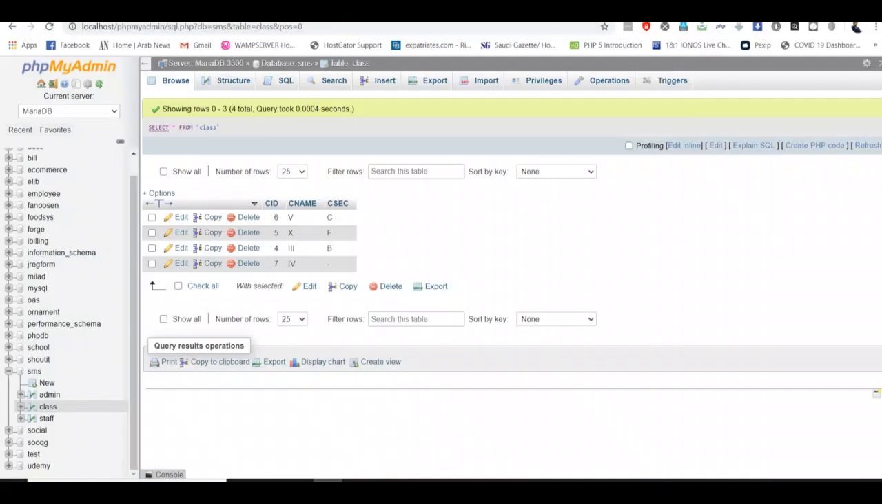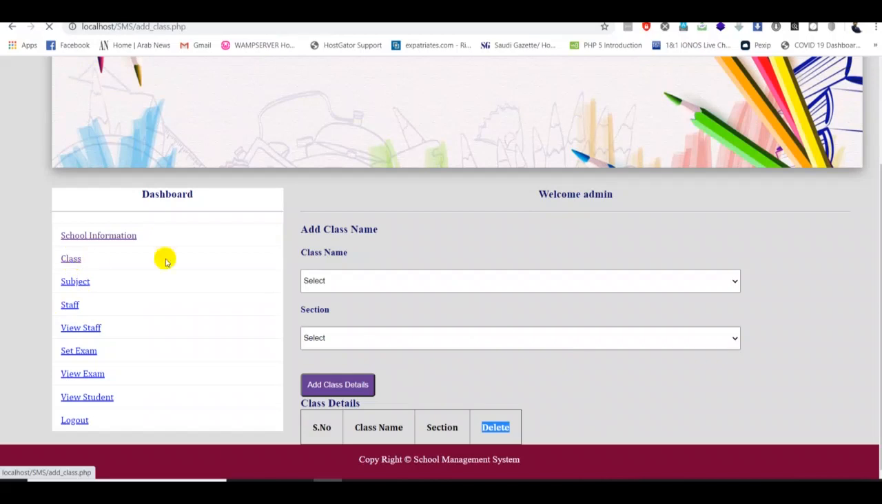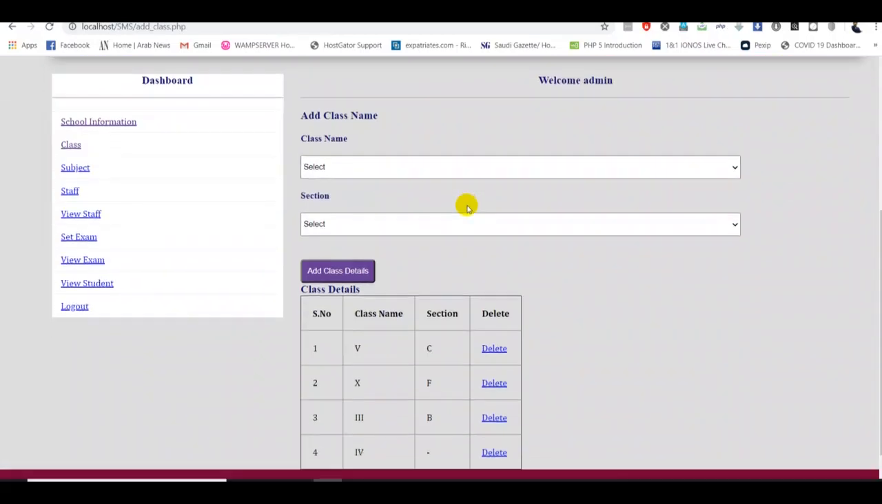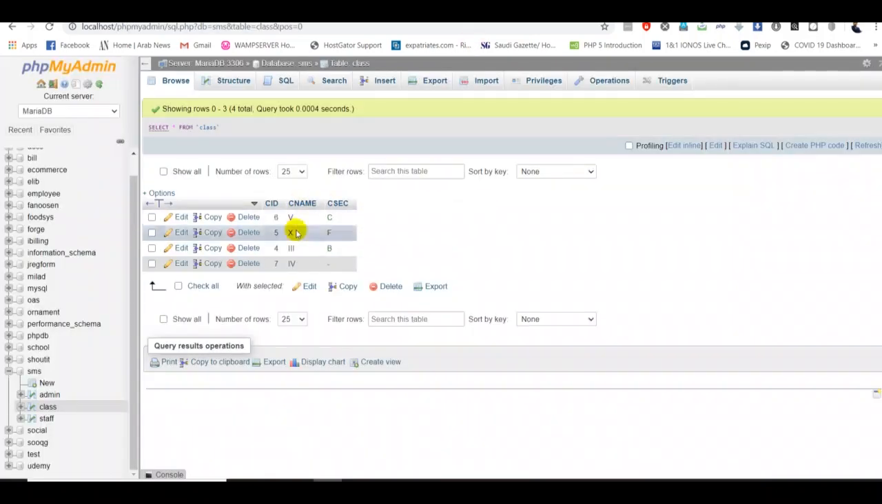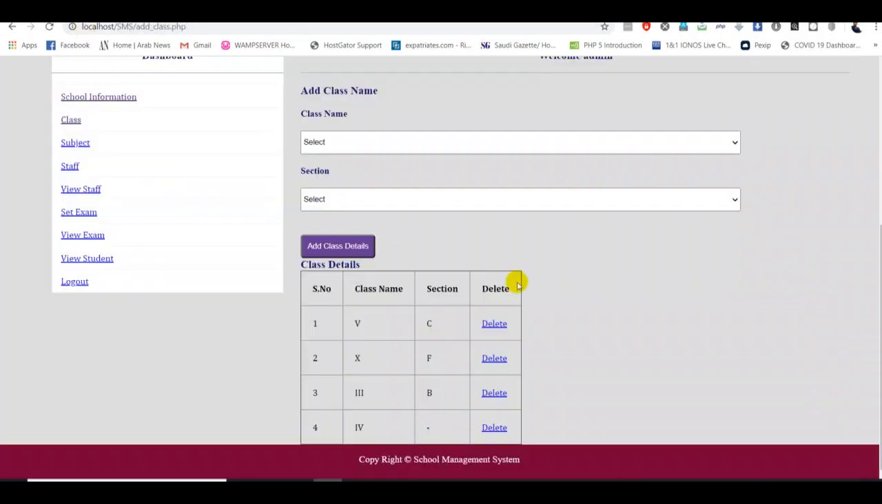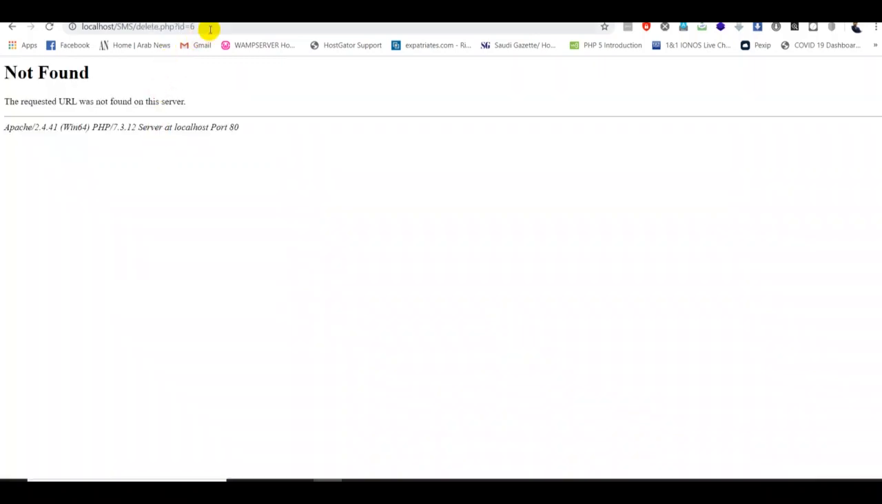Okay, then I go back here, then it's class. So once I add it, see, guys, wonderful, because we already have the classes. If you go here, then I have all the classes. It will be automatically fetched from the database. Fantastic job. Okay, so if I want to delete, it won't work because we don't have a delete.php.